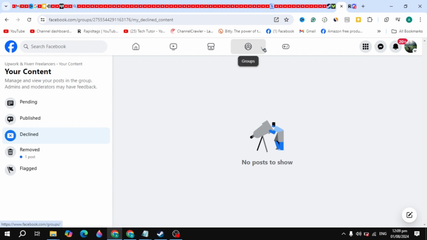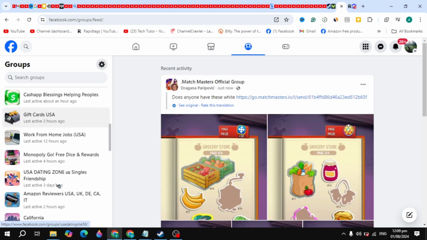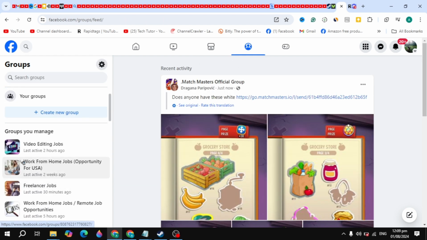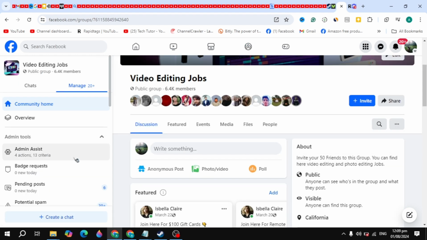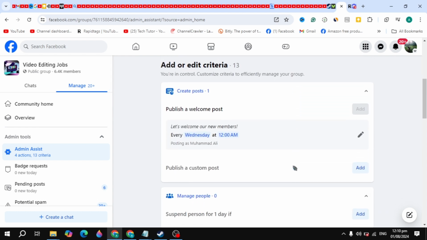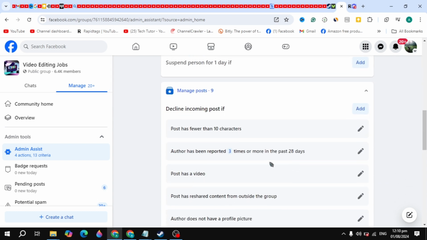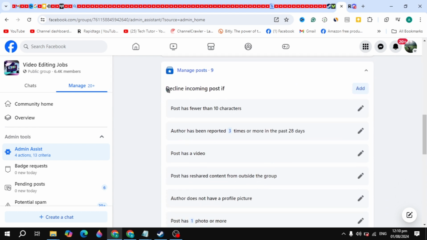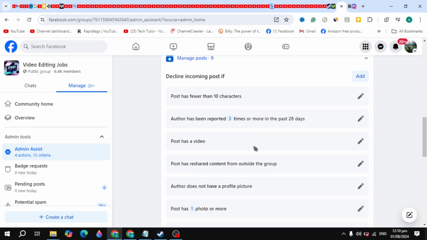So I can go to the groups and show you the criteria of admin assist. I can open up any group like this one, which has 6.40 members, and go to the admin assist. Now I can scroll down here. You will see this line: incoming post, if post has fewer than 10 characters. Admins add many criteria.